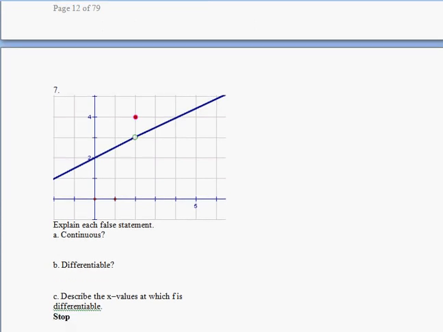And here's our last example. Here's a line with a hole in it, so it's a removable discontinuity. Is it continuous everywhere? Nope, there's a hole right there at 2. So not at x equals 2. Is it differentiable everywhere? Nope, at 2 it's not continuous, so therefore not differentiable. So not at x equals 2. And where is it differentiable? Everywhere except 2. Okay.